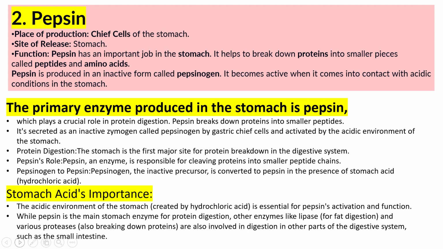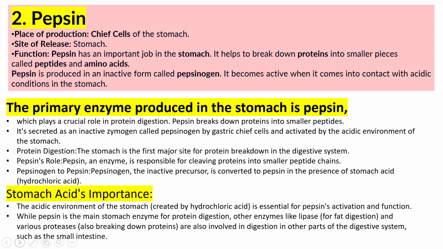Pepsin is the primary enzyme involved in protein digestion, cleaving protein into smaller peptide chains and amino acids. Pepsinogen is the inactive precursor, converted to pepsin in the presence of hydrochloric acid.